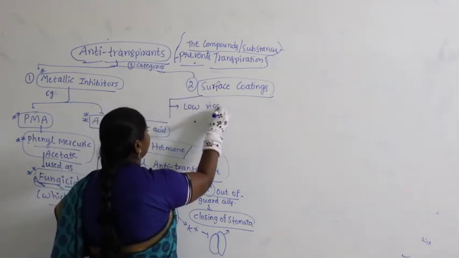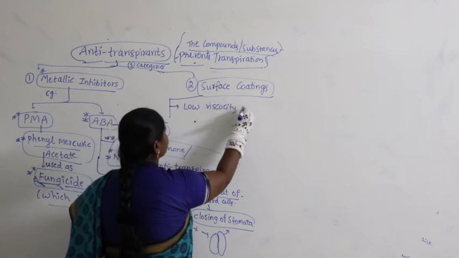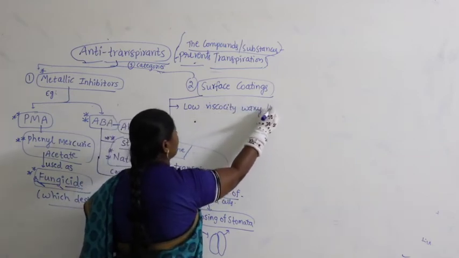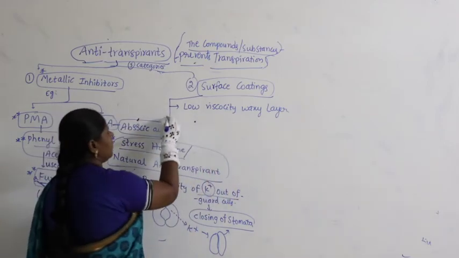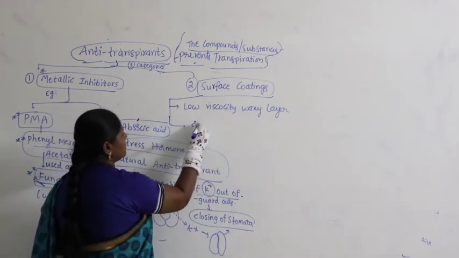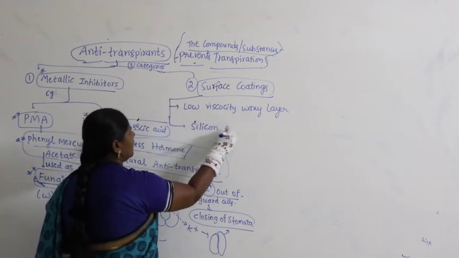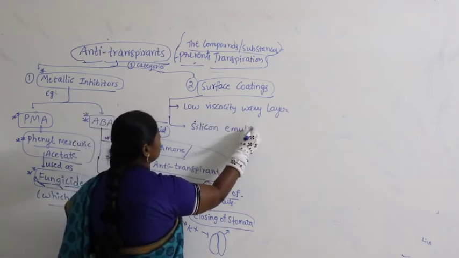In this case we can write low viscosity waxy layer, or sometimes silicone emulsions.